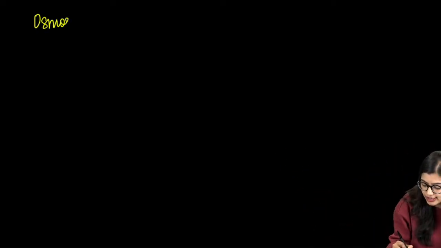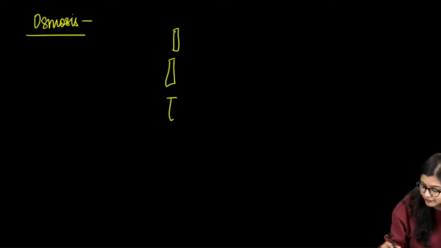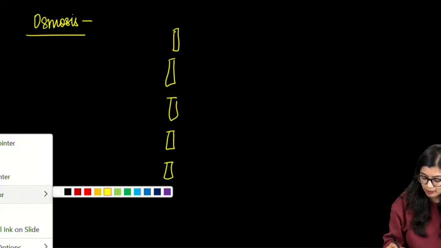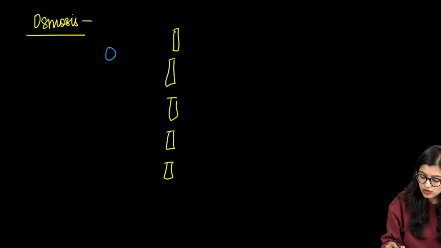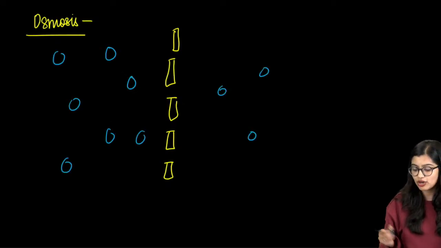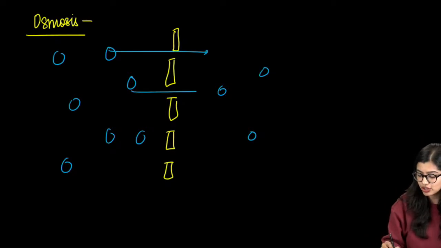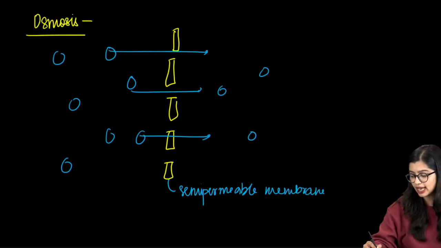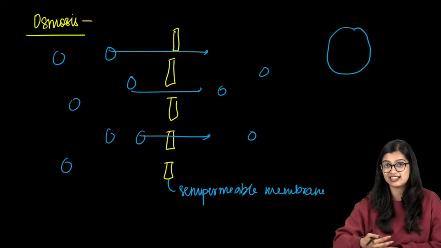Osmosis, right? What is osmosis? We know that osmosis is simply said as diffusion of water, but here a semi-permeable membrane is involved, which means osmosis is the movement of water molecules from a region of its higher concentration to a region of its lower concentration across a semi-permeable membrane. Now understand that when you say endosmosis, endo means enter.